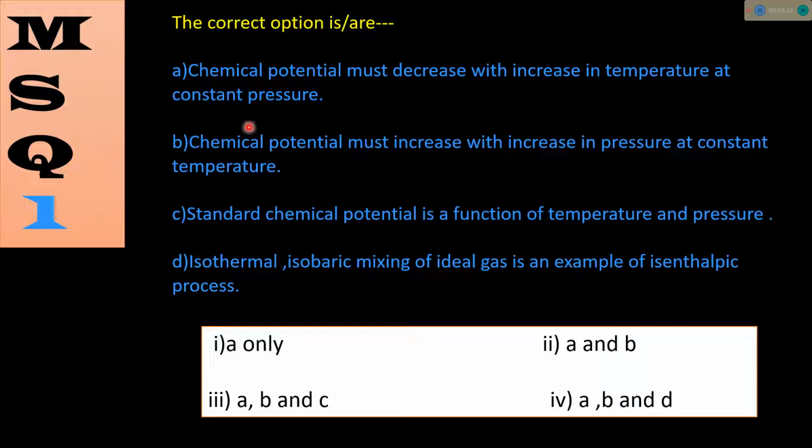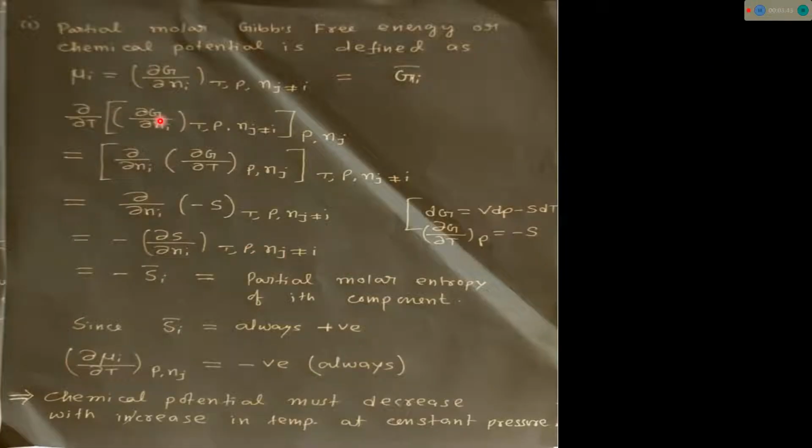So the first 2 statements are regarding chemical potentials, statement C is also about chemical potentials, and D is about the mixing of ideal gas. So let's discuss the first statement. We all know the definition of chemical potential, or partial molar quantity. So partial molar Gibbs free energy, that is G_i bar. partial molar Gibbs free energy को हम लोग बोलते हैं chemical potentials. So partial molar Gibbs free energy is also known as chemical potential, and by definition we can write